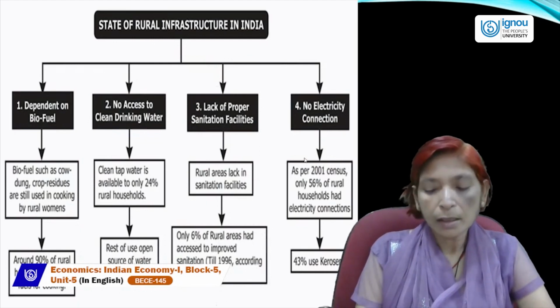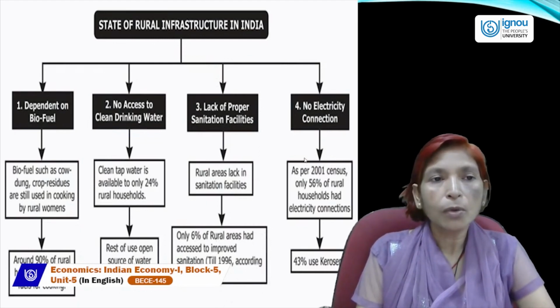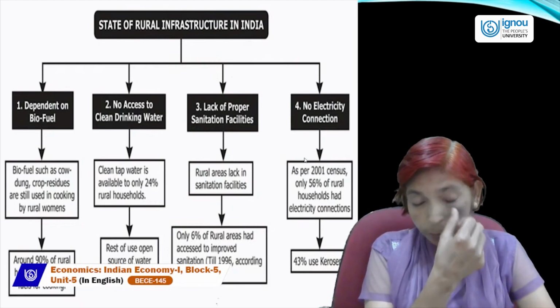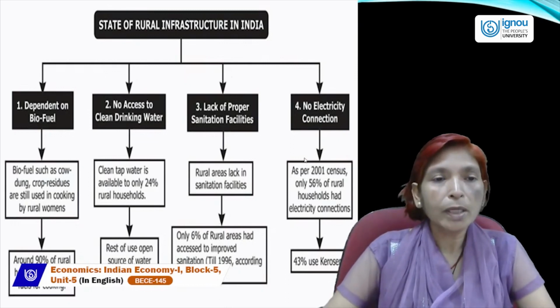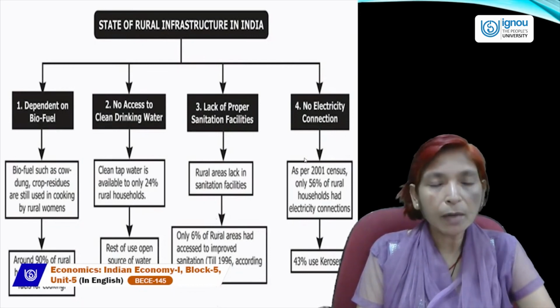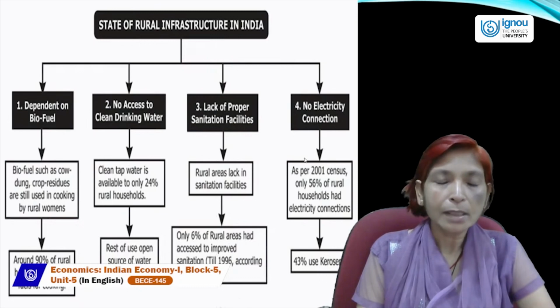That's why the infrastructure of the rural sector is still very weak, and more than half of the country's people are still living in rural areas. That's why in India, regional disparity or inequality of income and wealth always exists.